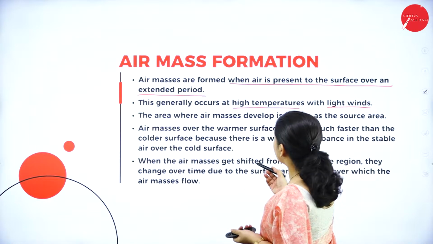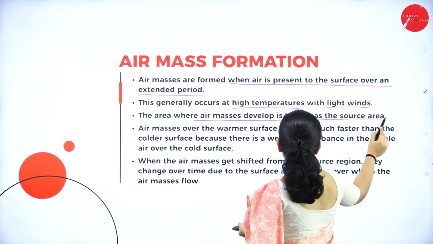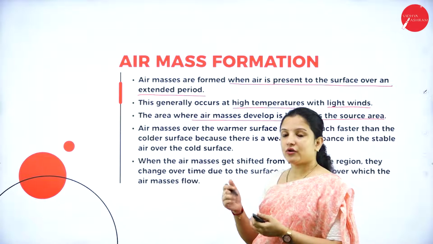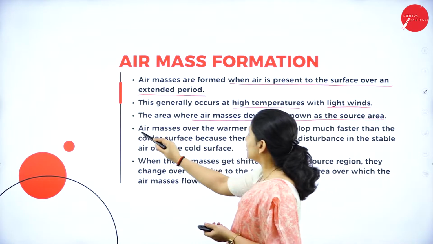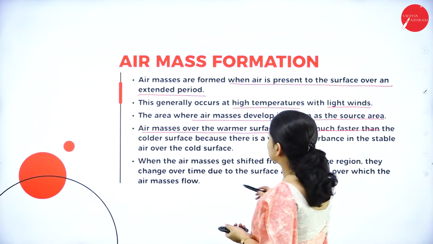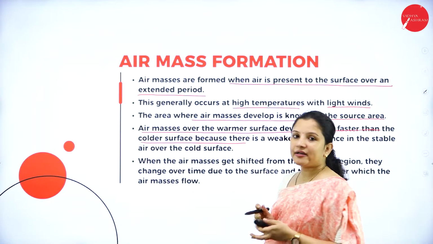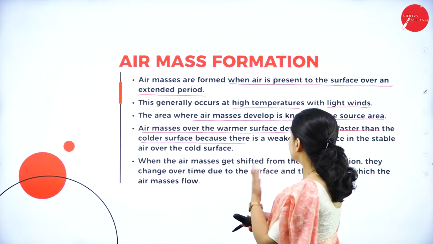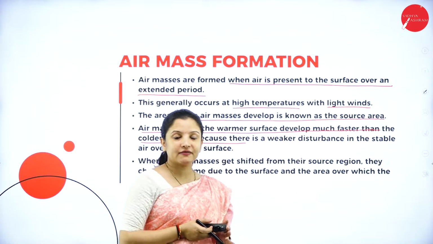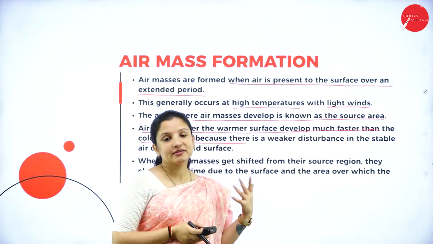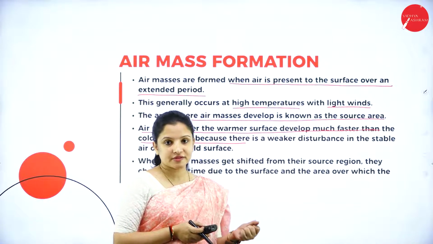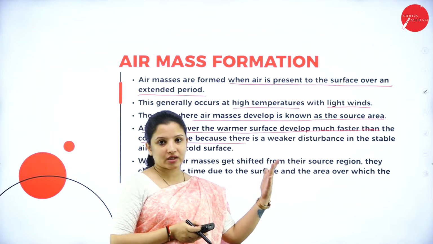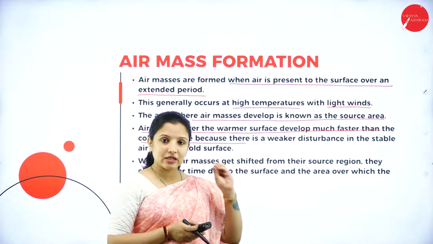So the area where air masses develop is known as the source area. Air masses can move from one place to another depending on the flow. Air masses over a warm surface develop much faster than over a colder surface. So we had heard that earlier, right? Say, for example, the equator. Equators are warmer because they receive enough sunlight. So therefore, the heating that is taking place there is more when compared to the polar region. Polar regions do not receive enough sunlight.